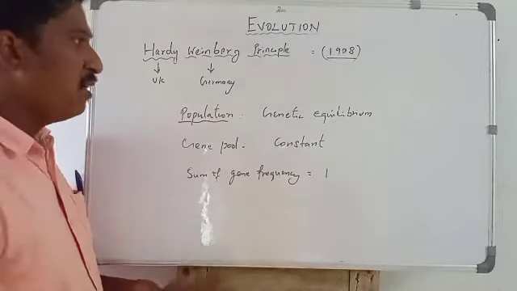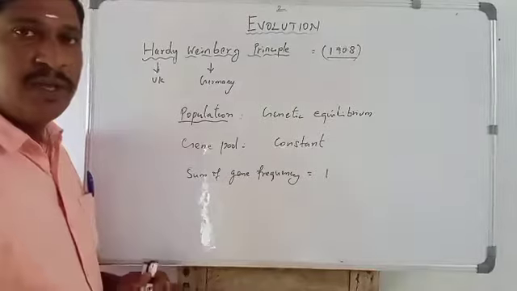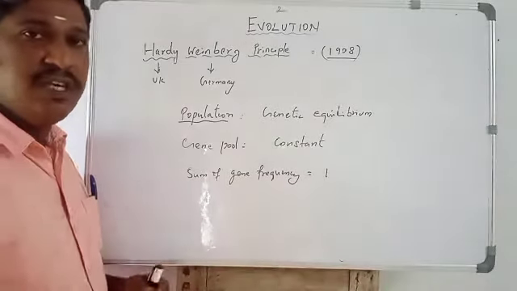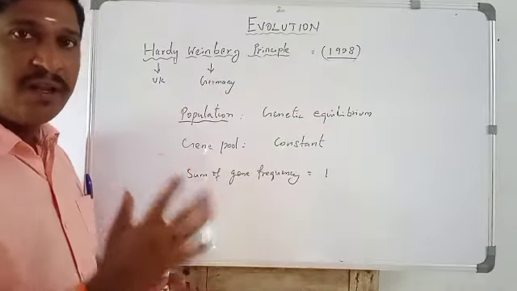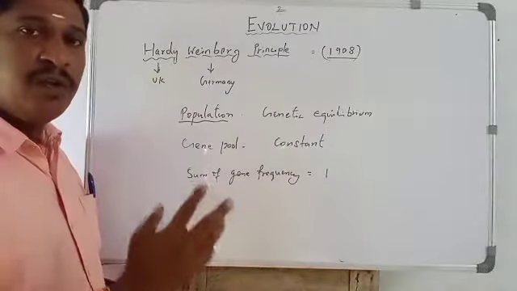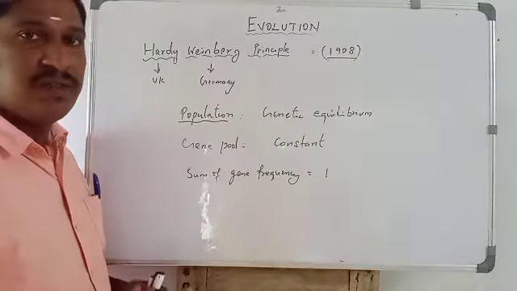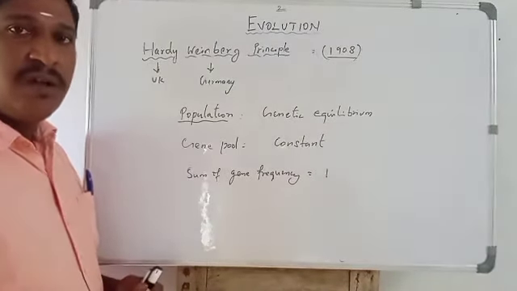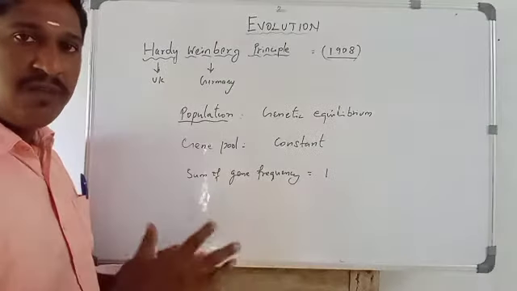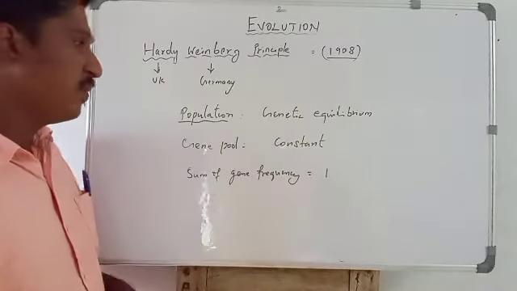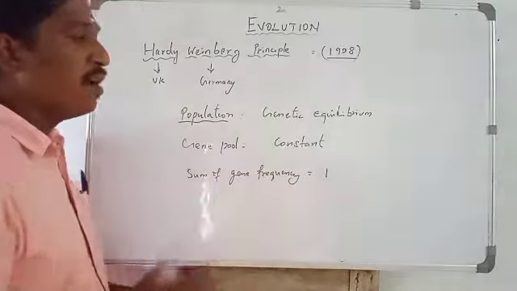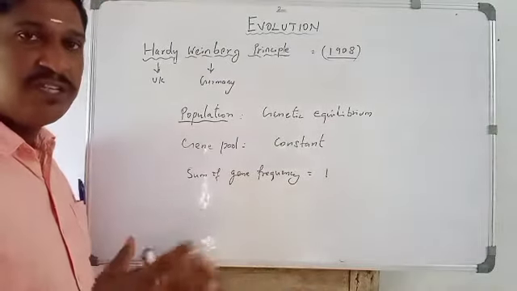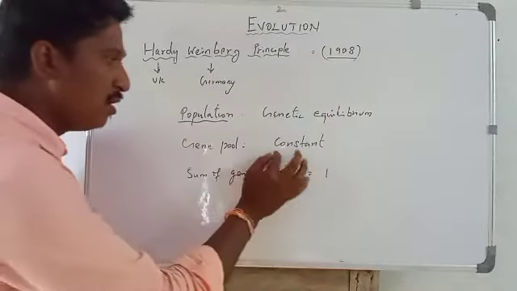In a population in genetic equilibrium, the frequencies of genes are fixed, the same over generations. In any generation, the gene frequency is always constant. The gene pool, the collection of genes in a population, is also constant.